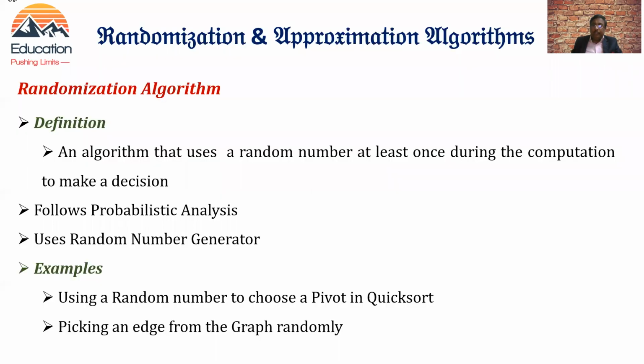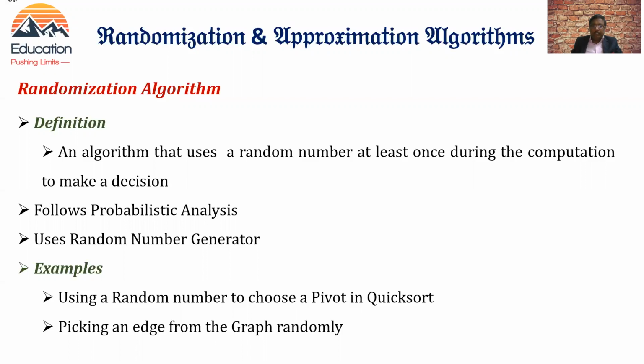An algorithm is said to be a randomized algorithm if it uses a random number to make a decision at least once during the entire computation of the program. For example, let us take the example of quicksort. We need to find out the pivot element. If we are using a random number generator to find out the pivot element, then that algorithm becomes a randomization algorithm.